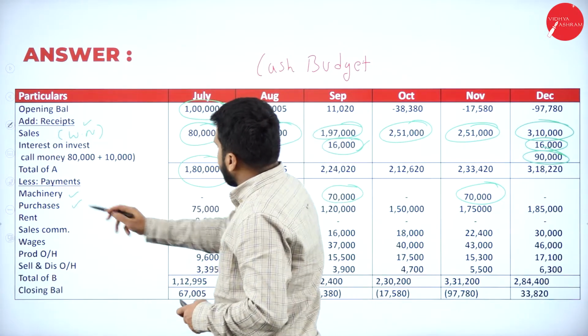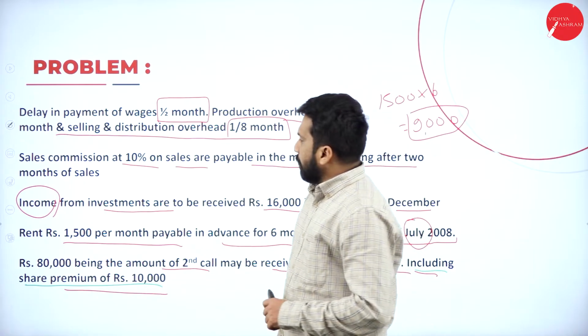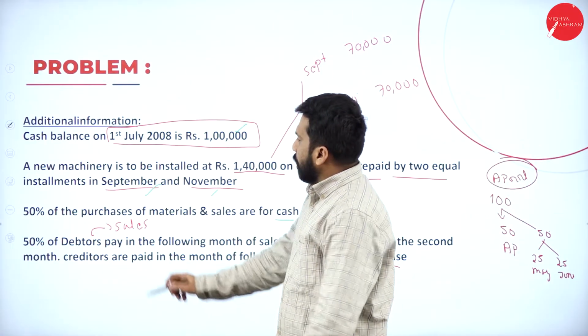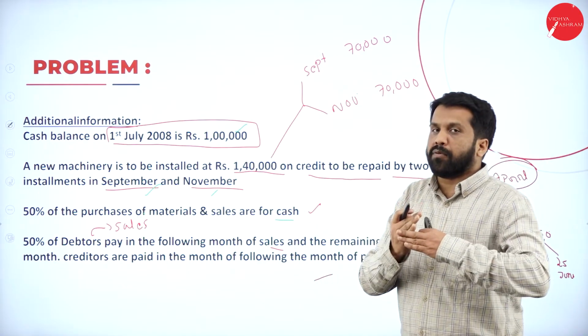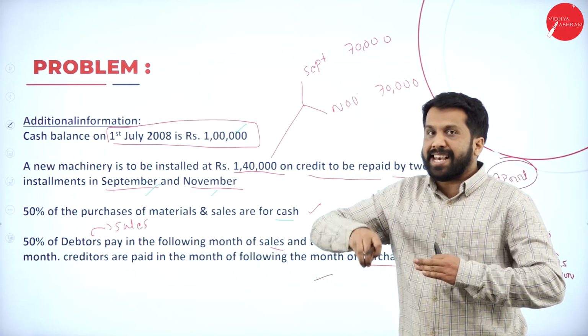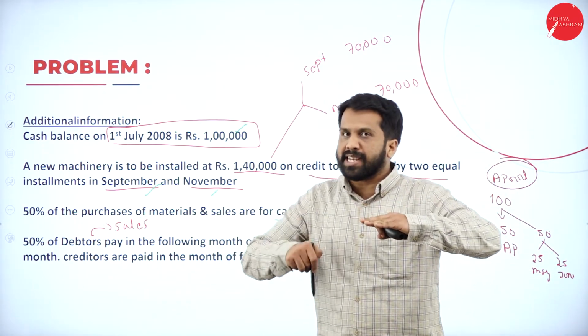Under purchases again we'll go for working out. See, they have mentioned that 50% of the purchases are for cash. Cash means the same month. Whatever purchases given, half amount is in the same month.